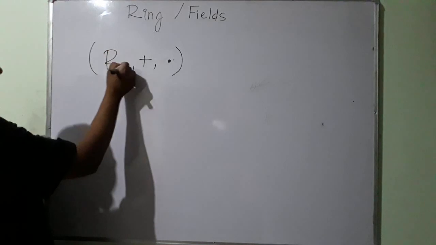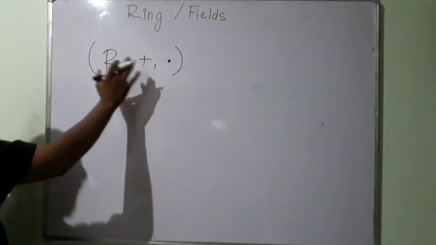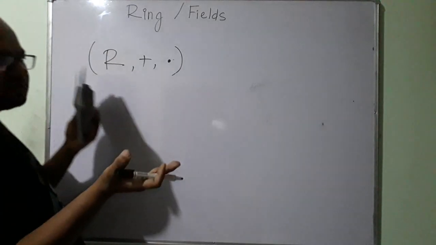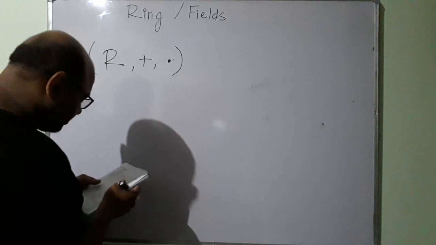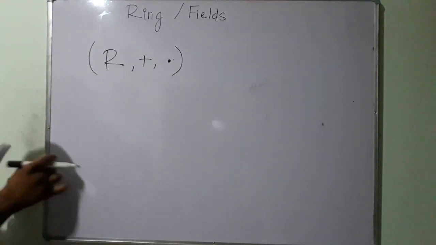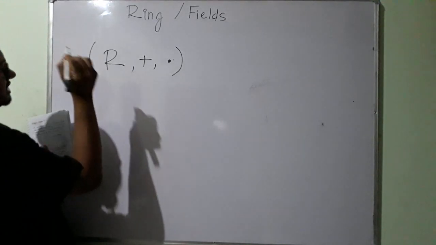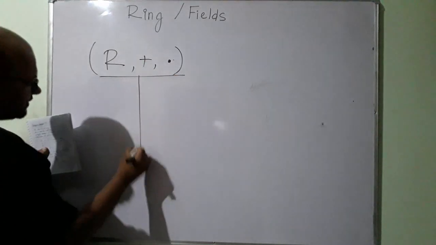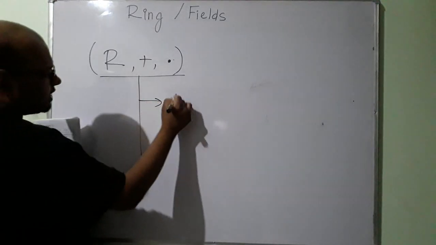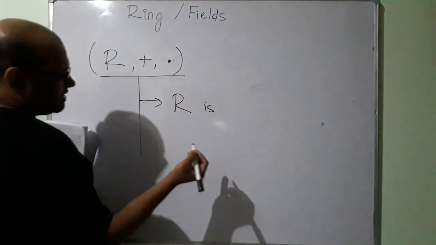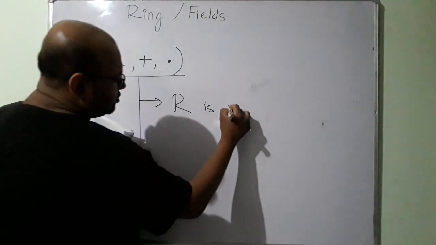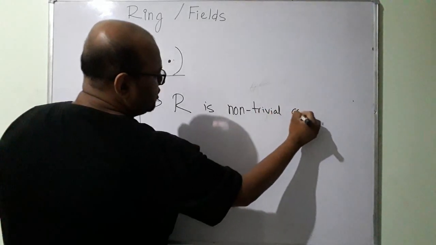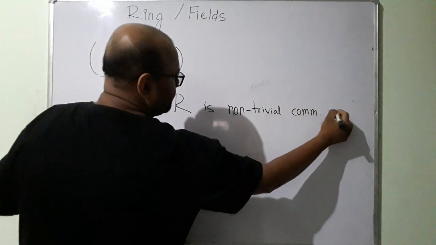Once again, let us go back to some set R. This is not the set of real numbers. Once again, this is some arbitrary set R. We are using this letter R because R stands for ring. So some set R under addition and multiplication, if it satisfies a few conditions. Number one, R is a non-trivial commutative ring.